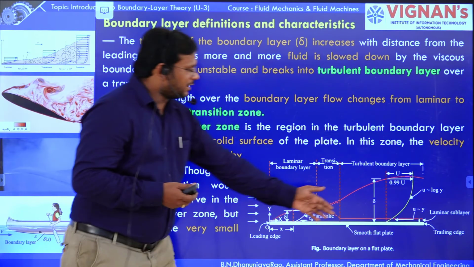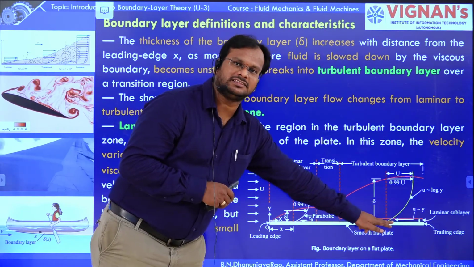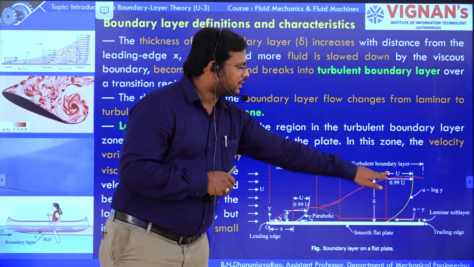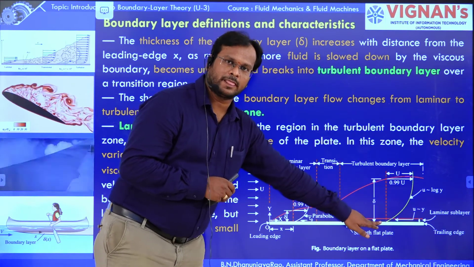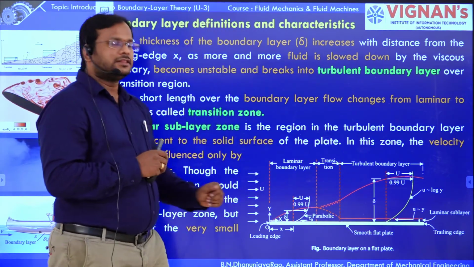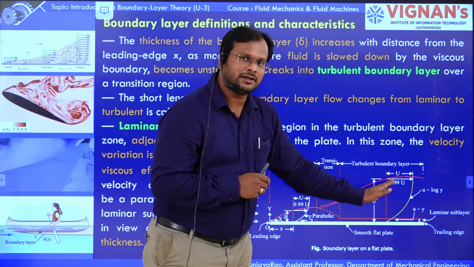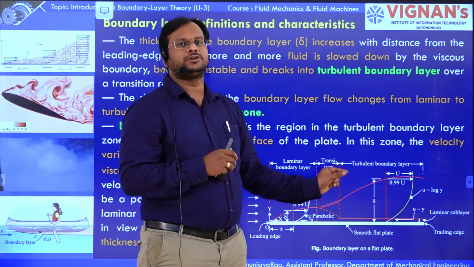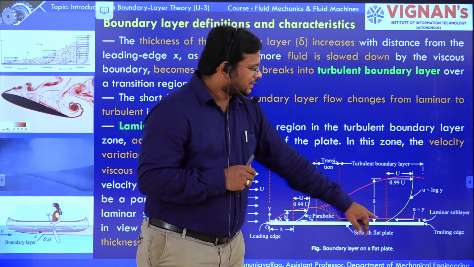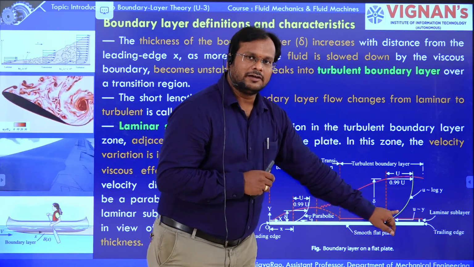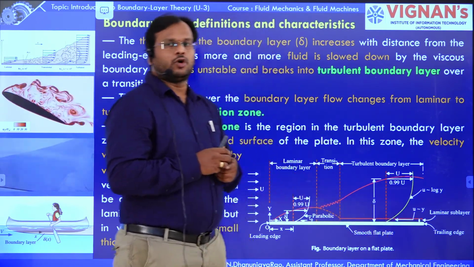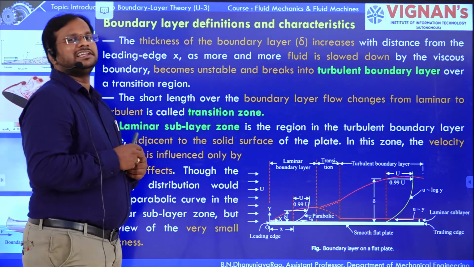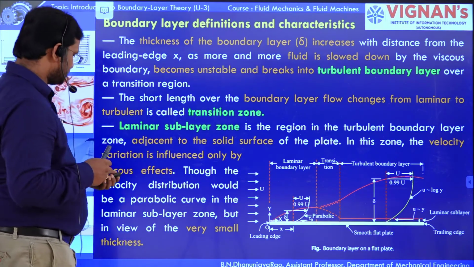There is a laminar sublayer under the turbulent boundary layer. Here the velocity profile is parabolic, but the thickness is small, so we assume the velocity in this laminar sublayer is constant, and so the shear stress is also constant.